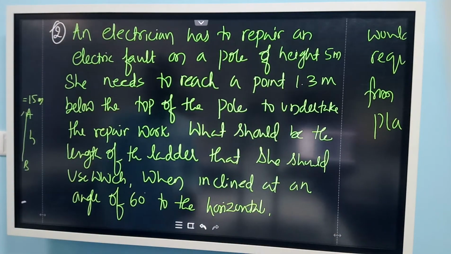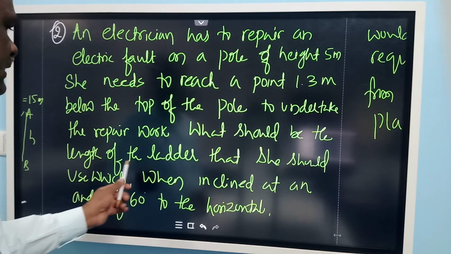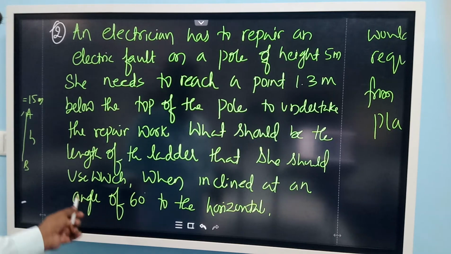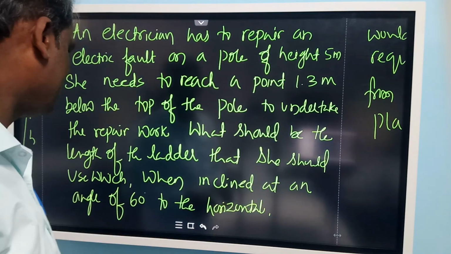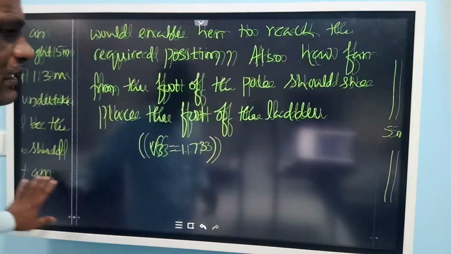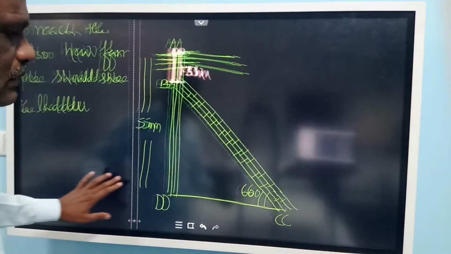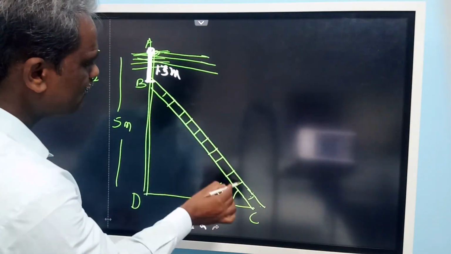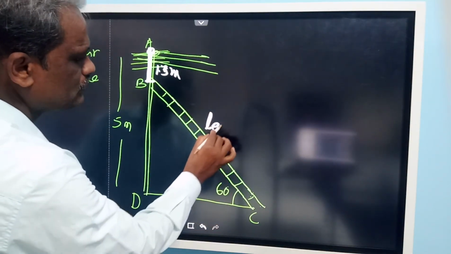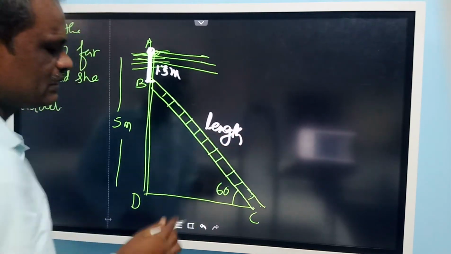1.3 meter below the top of the pole to undertake a repair work. What should be the length of the ladder that she should use when inclined at an angle of 60 degree to the horizontal? So that means this angle is 60 degree. You need to find out the length of the ladder here.